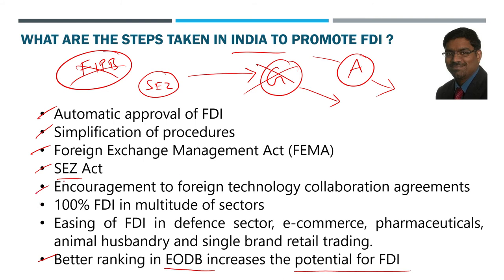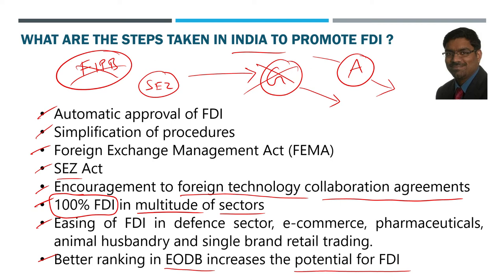And also the government encourages foreign technology collaboration agreements. If there are any agreements between an Indian company and a foreign company for technological level collaboration, those are encouraged. And now actually in India, almost all sectors, almost all, 100% FDI is allowed. Again, we don't need to know which sectors are 100%, which are only 75%, which are 50%. That is general knowledge. That is not our objective here. If anybody is interested, you can Google that. But now most of the sectors in India have allowance of 100% FDI. So that is one of the other relaxations that the government has given.